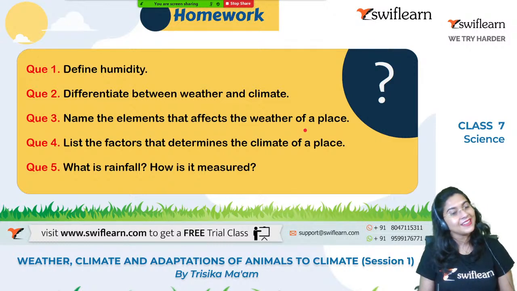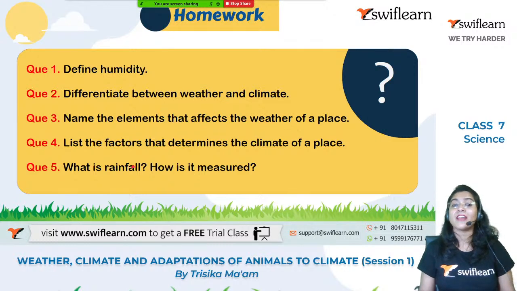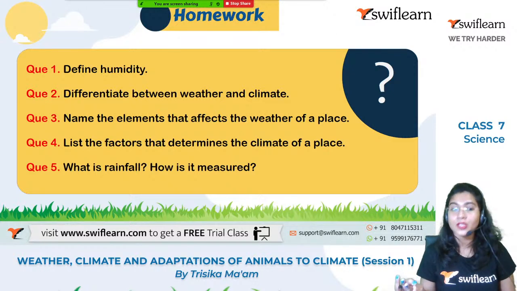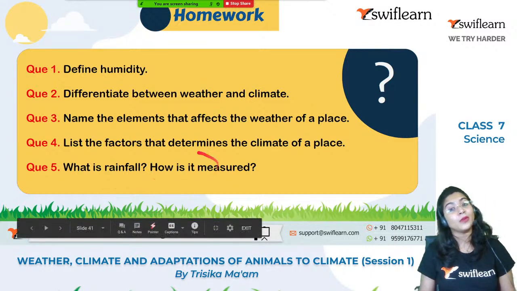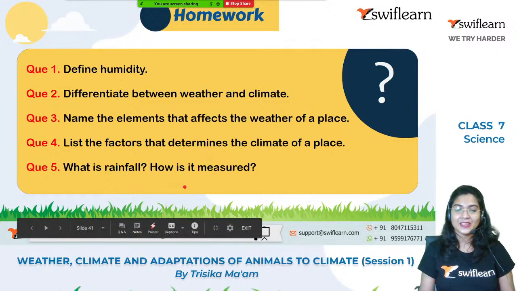place. Clear? Fourth question is, list the factors that determine the climate of a place. So four factors for weather and three factors for climate you have to mention. And the last question is, what is rainfall and how is rainfall measured? I guess you will be able to give me the answer in the next session, Hannah. So you will do the homework?